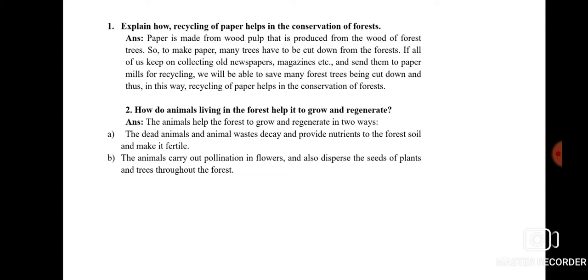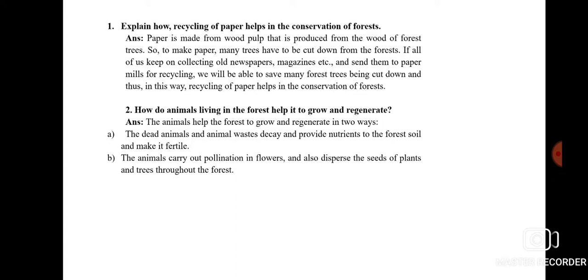All right, next question number 2. How do animals living in forest help it to grow and regenerate? Now you all know that forest is a habitat for animals, isn't it? The animals help the forest to grow and regenerate in two ways. What are the two ways? Number 1, the dead animals and animal waste decay and provide nutrients to the forest soil, making it fertile, by formation of humus. The decomposers act upon the dead animals and animal waste and turn it into fertile humus.